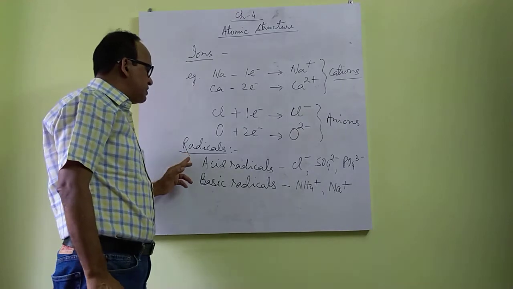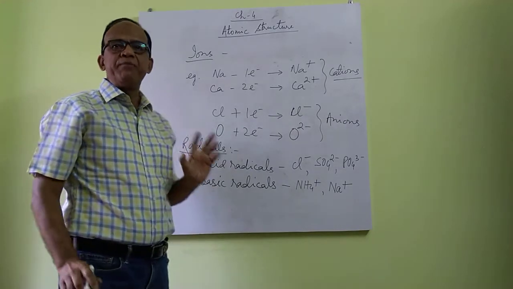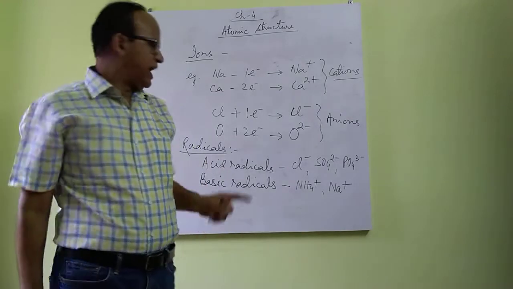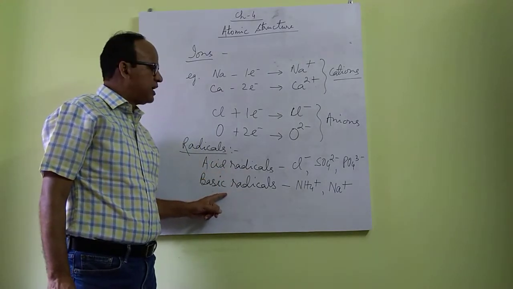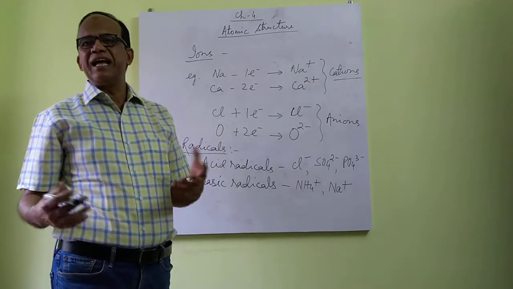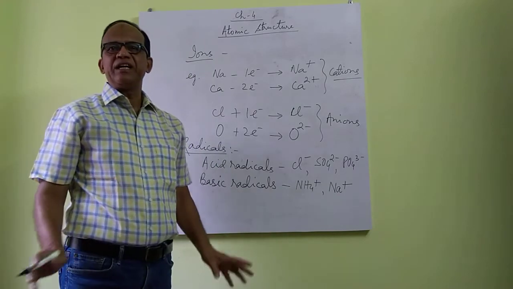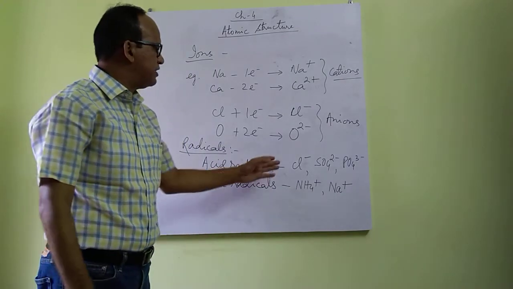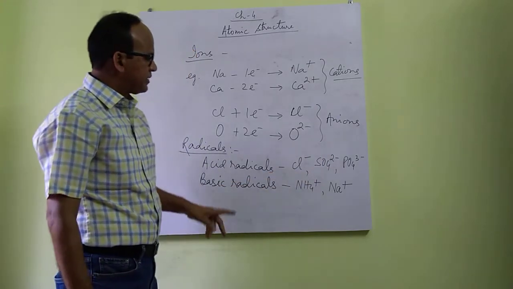Now we will discuss about radicals. Any compound has two parts, acid radicals and basic radicals. These radicals are single atom or group of atoms behaving as single units, and they possess electrical charges on them.